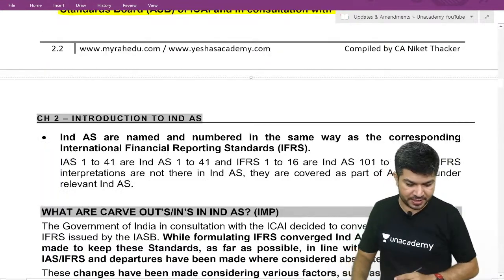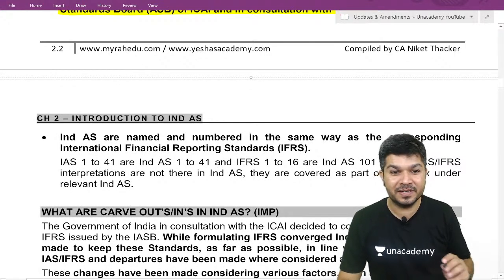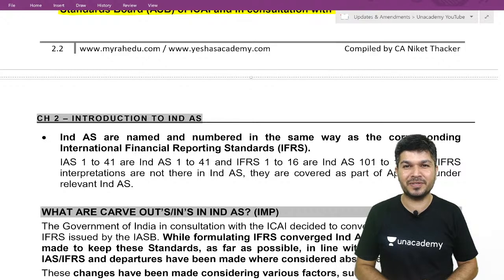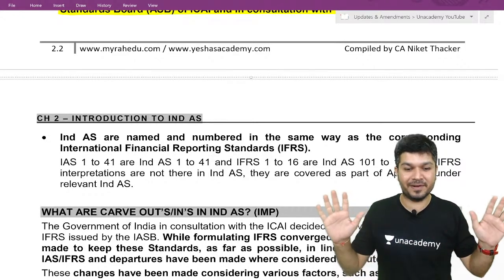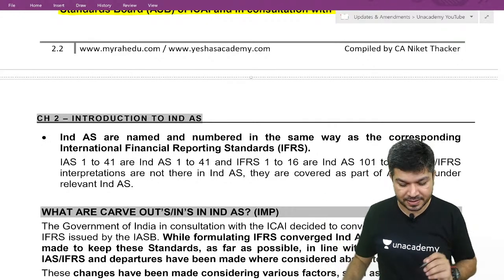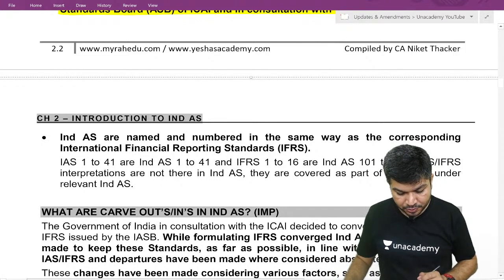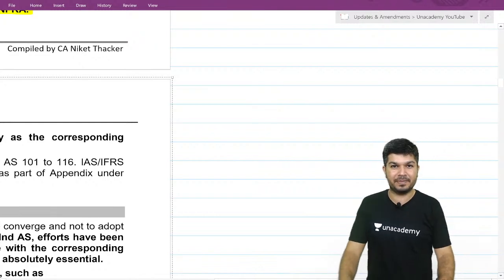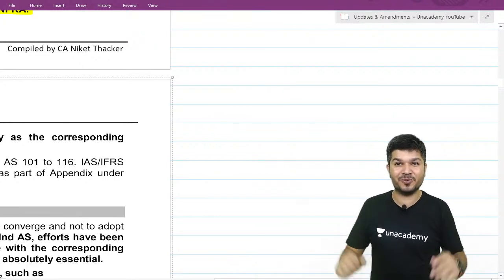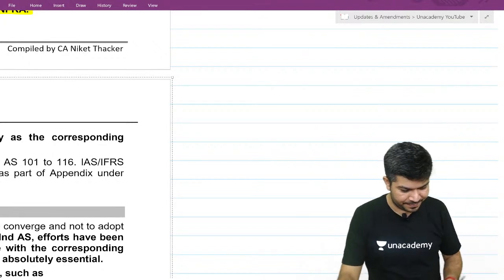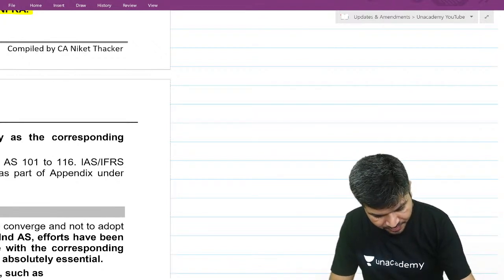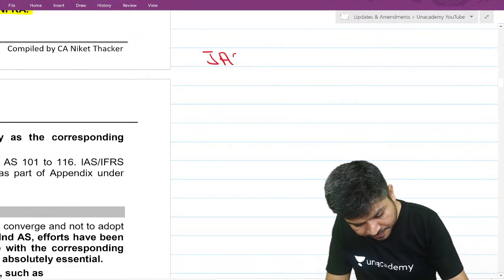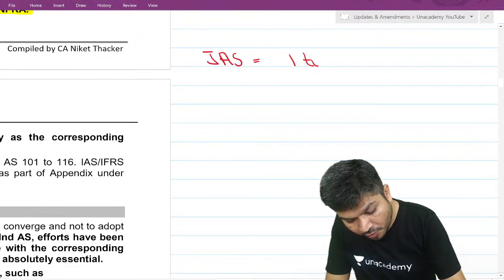Okay, let's move on. If you see the names and numbers of Ind AS, they are similar to IFRS. Now tell me practically, do we have only IFRS, or do we also have IAS? There are IAS.